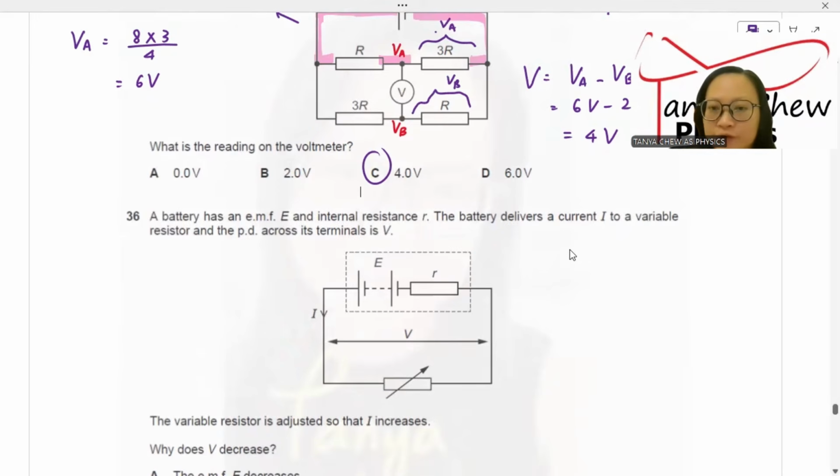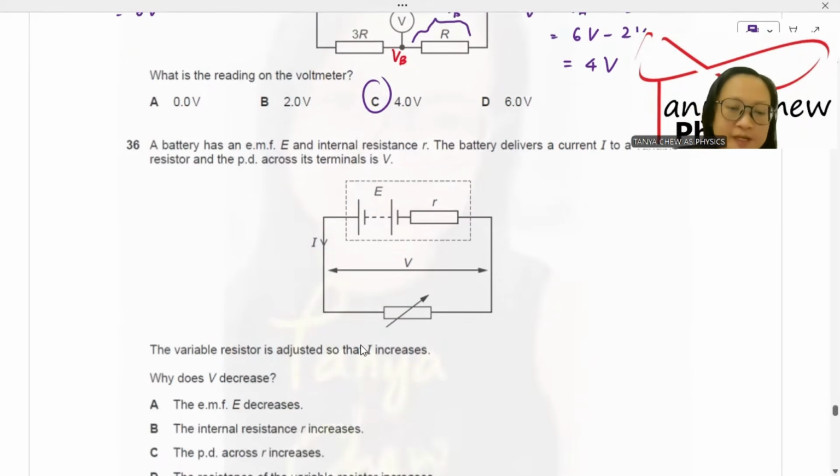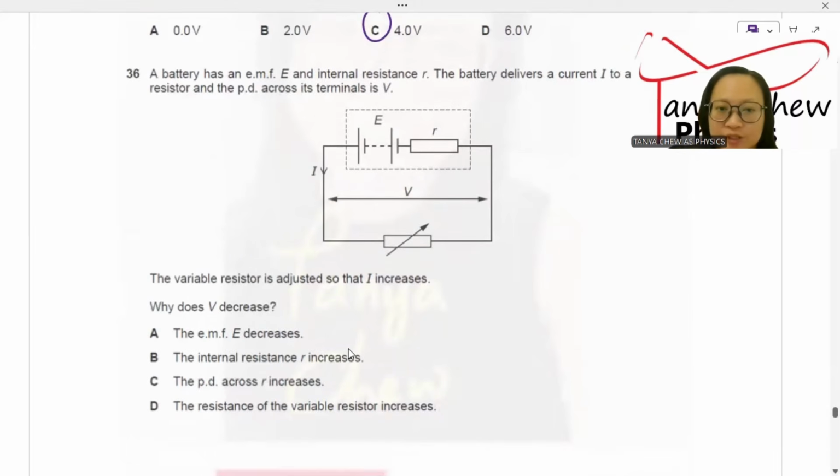The battery delivers a current I to a variable resistor and the PD across its terminals is V. The variable resistor is adjusted so that the current I increases. Why does the V decrease? So this is related to internal resistance.